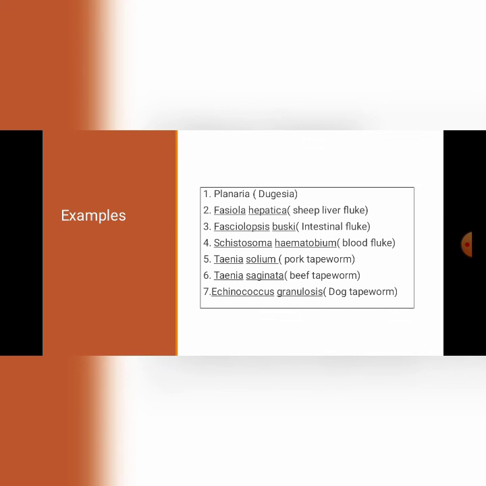Fasciolopsis buski, the scientific name of intestinal fluke; Schistosoma haematobium, the scientific name of blood fluke; Taenia solium, pork tapeworm; Taenia saginata, beef tapeworm; Echinococcus granulosus, the scientific name of dog tapeworm.